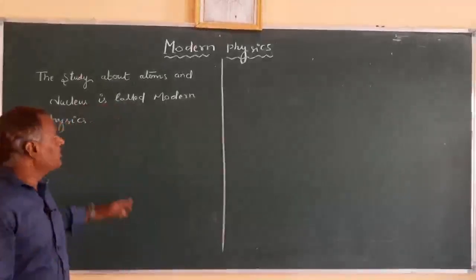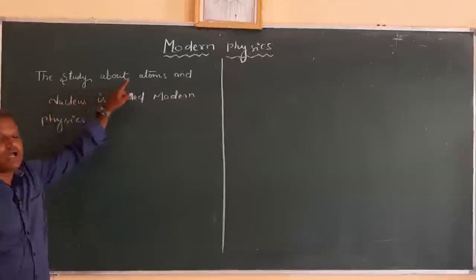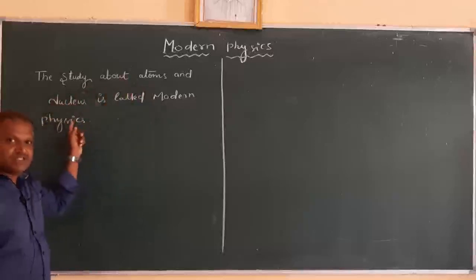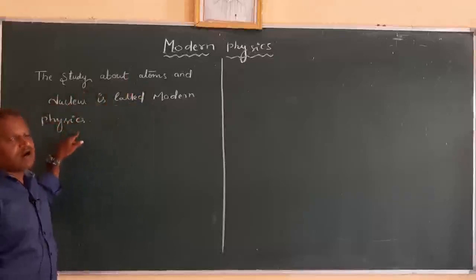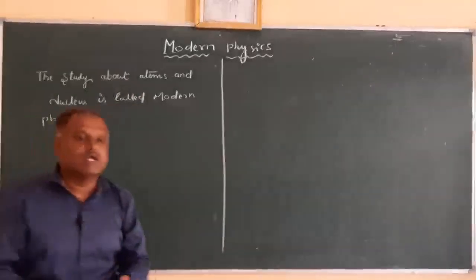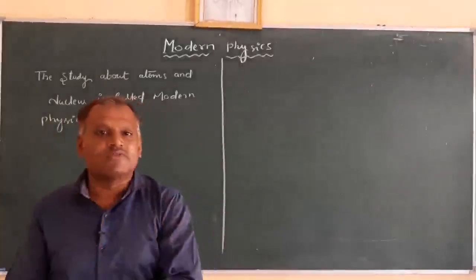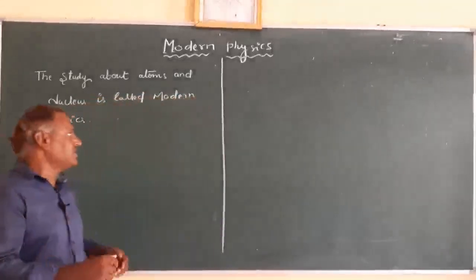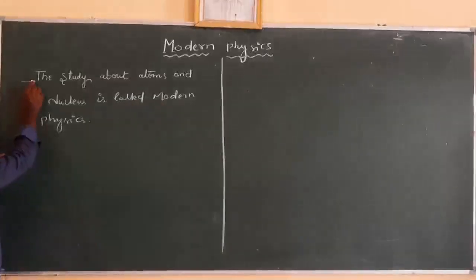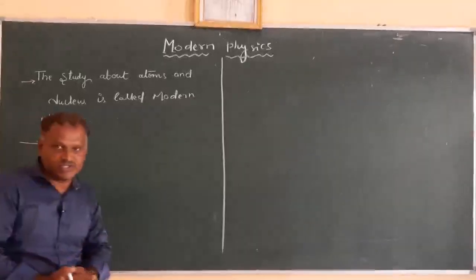Modern physics is the study of the atom as well as the nucleus, or a combination of both atomic physics and nuclear physics. In this, we are going to discuss the discoveries given by different scientists.